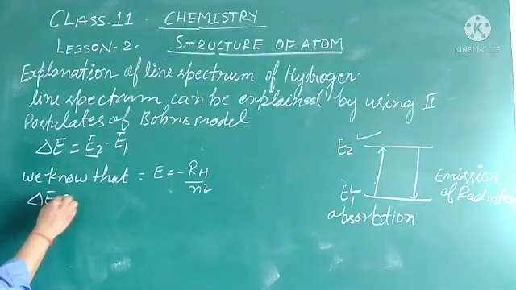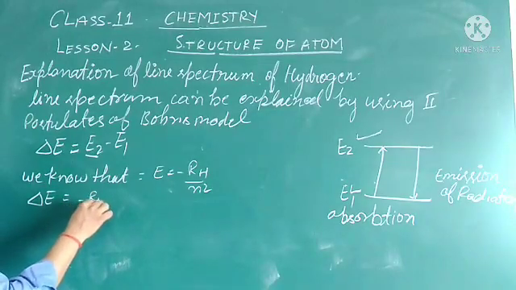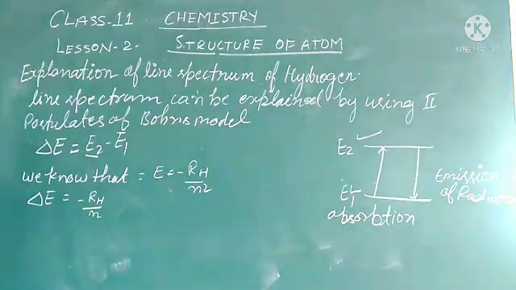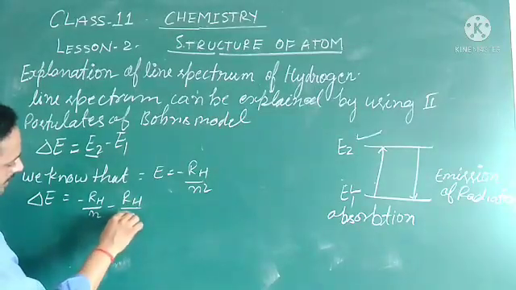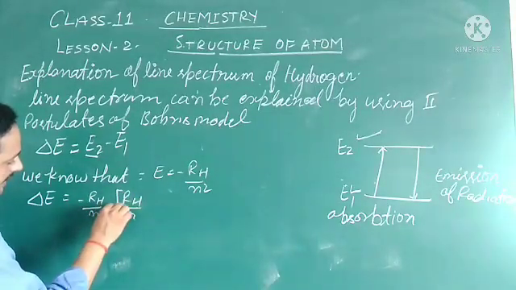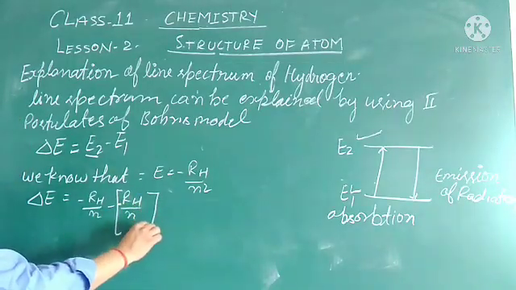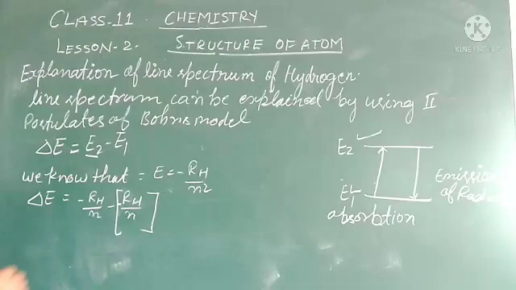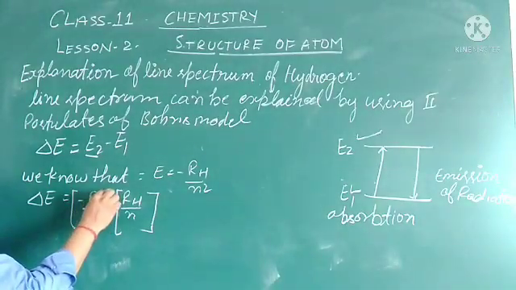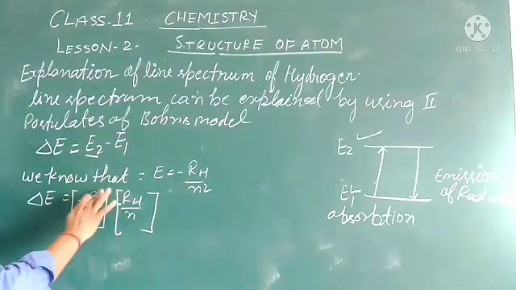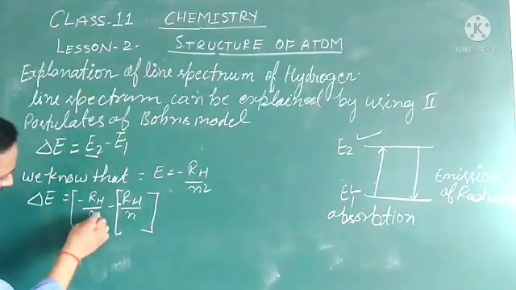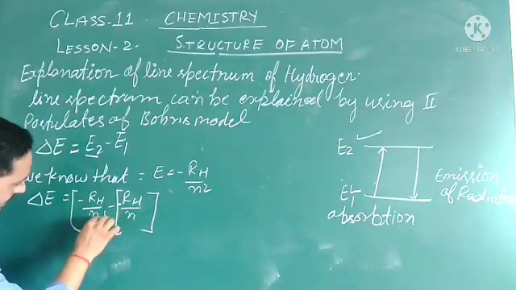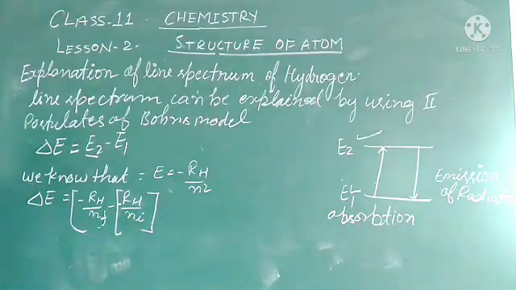Delta E equals minus RH upon n, and here its value is negative, so I will write minus. Here I am getting the difference. I will write both in brackets to understand it. It is the higher energy level, means it is final, and the other is initial. Just see, it is initial.